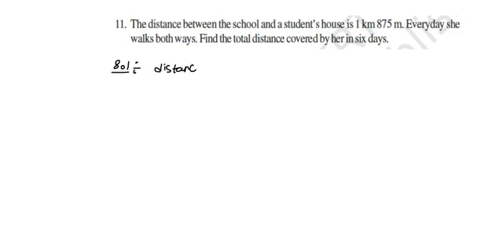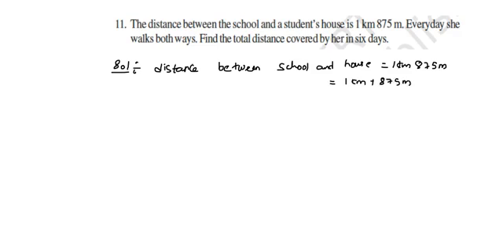Distance between school and house is equal to 1 kilometer 875 meters. Now what I am doing here is converting everything in terms of meters. So 1 kilometer plus 875 meters. As we know, 1 kilometer is how much? 1000 meters.